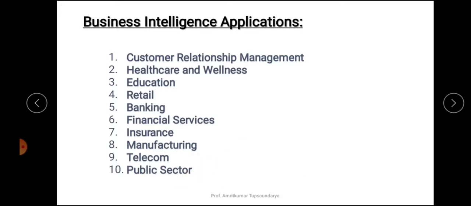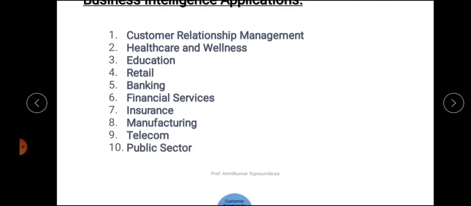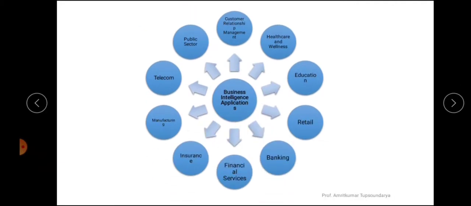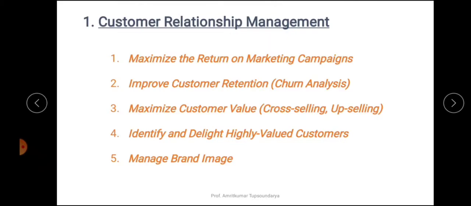So let's get deep into it and understand how each of these business intelligence applications can be implemented, or how these areas can be called a business intelligence application, right? So this is just the diagram for the different business intelligence applications.